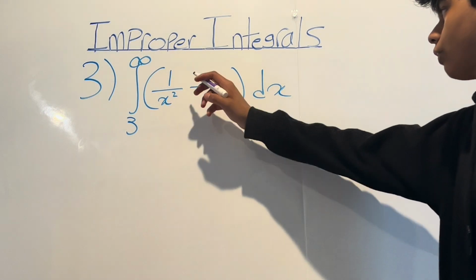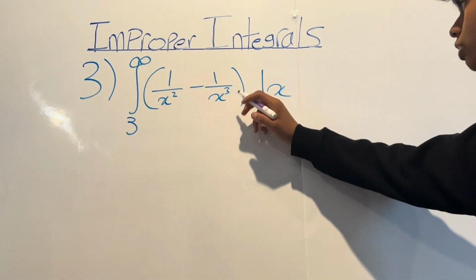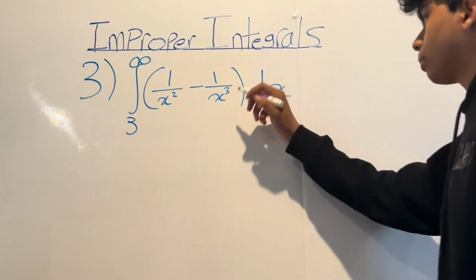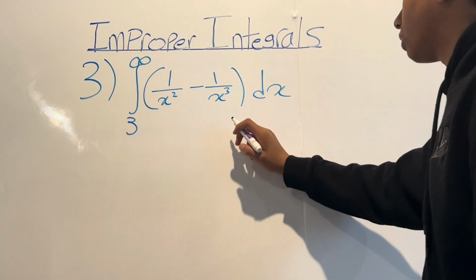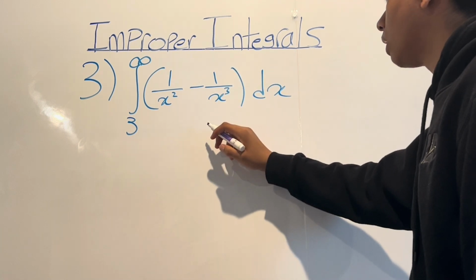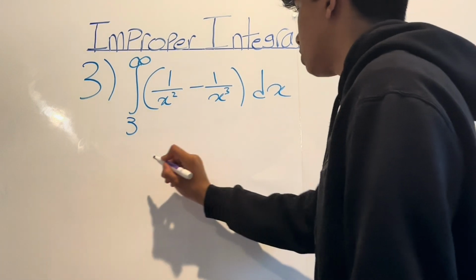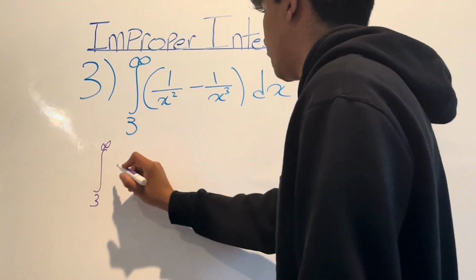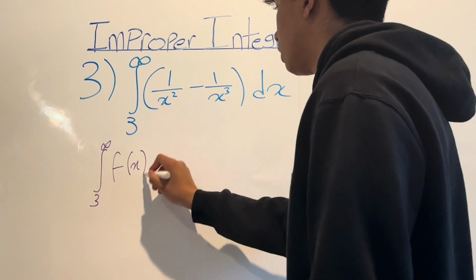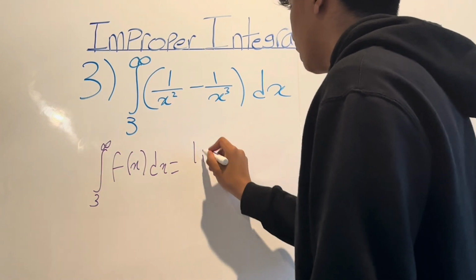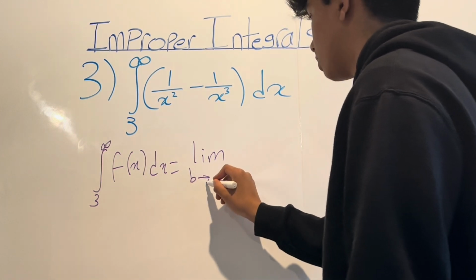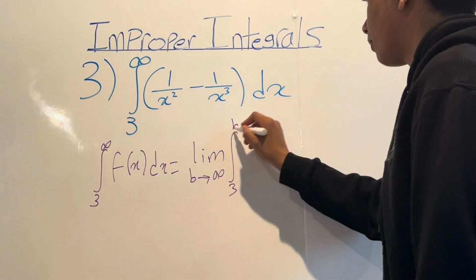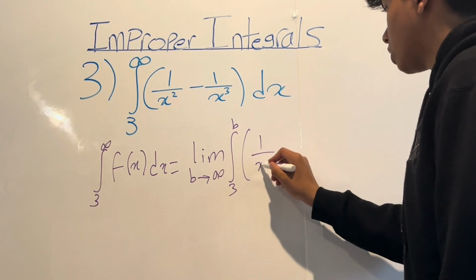Question 3, we have the function 1 over x squared minus 1 over x cubed, and the bounds are 3 to infinity. And the function will approach 0 when x approaches infinity. So let's use the limit definition. So 3 to infinity, and let's just define this as f(x), it's fine. And the limit as b approaches infinity for 3 to b of the function.